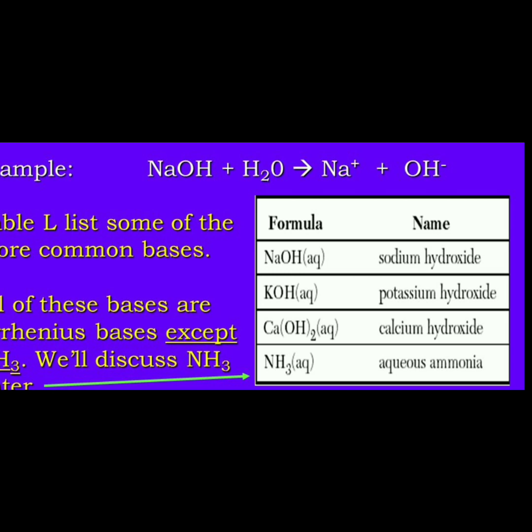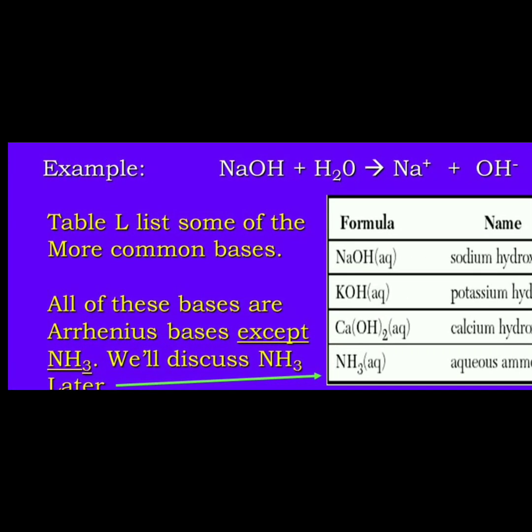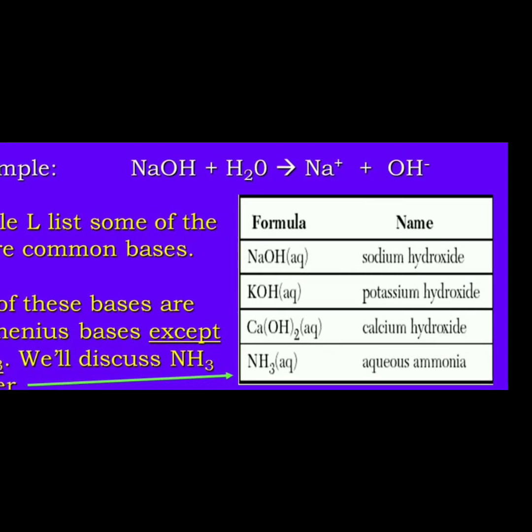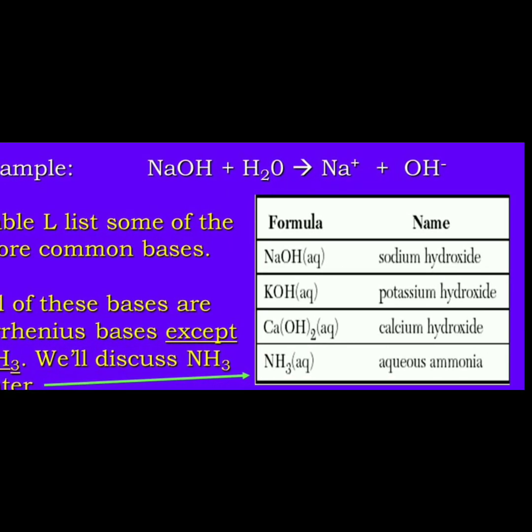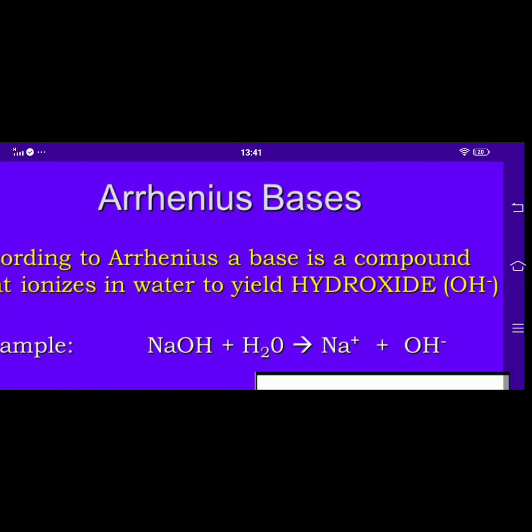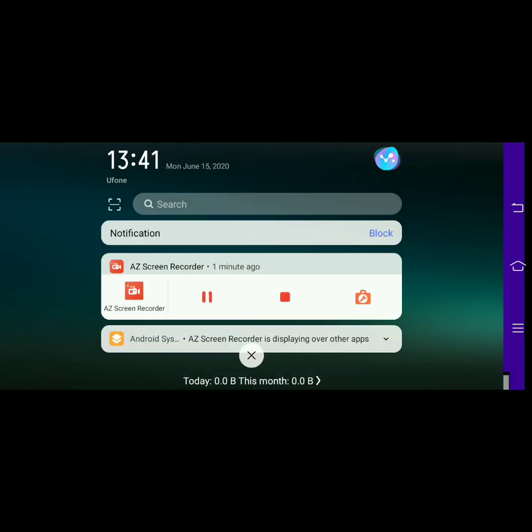But here you must think about ammonia NH3, aqueous ammonia. We will discuss it later, because according to the Arrhenius theory there is some limitation, and it does not explain ammonia or carbon dioxide. Students, I think you have got it better.